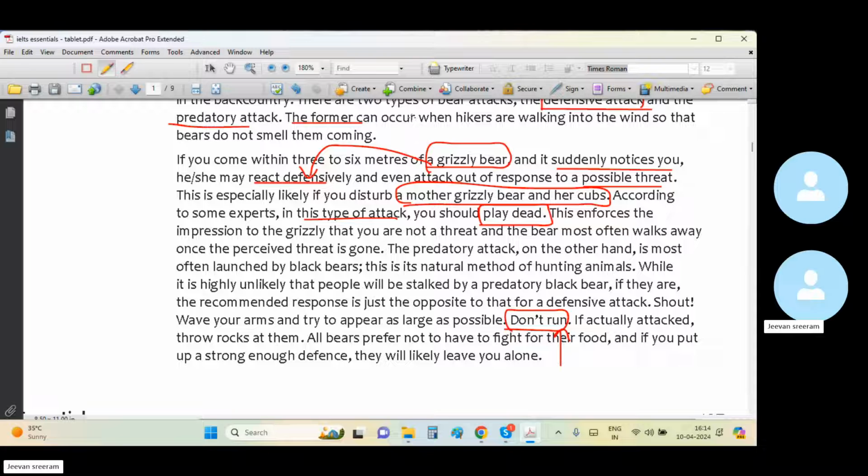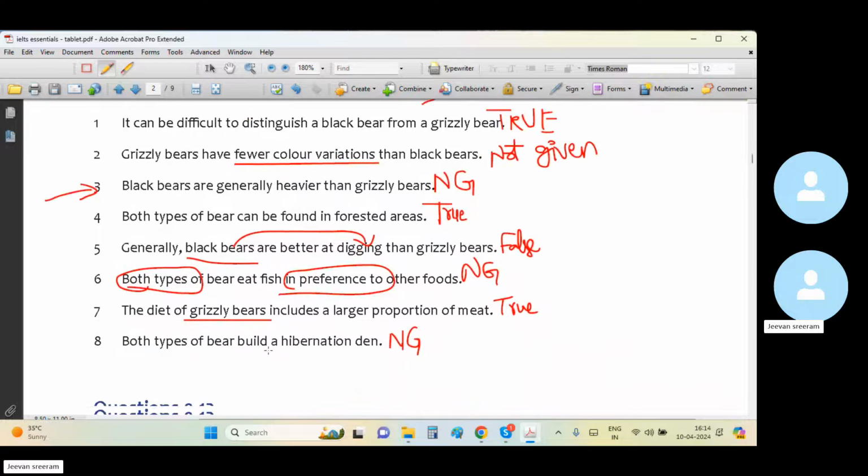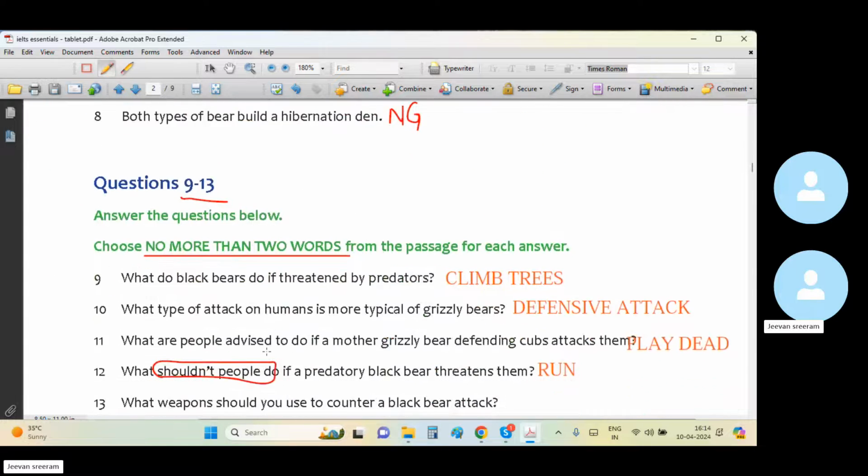There were no specific weapons given, but somehow you can say rocks. No specific weapons have been given in the passage, but rocks are the ones that can be used.